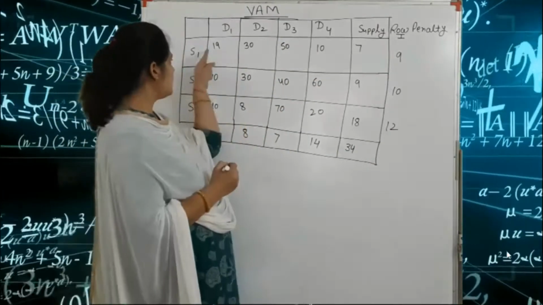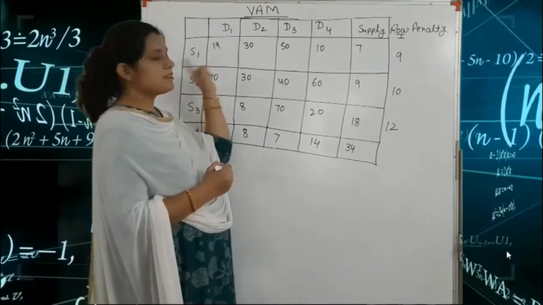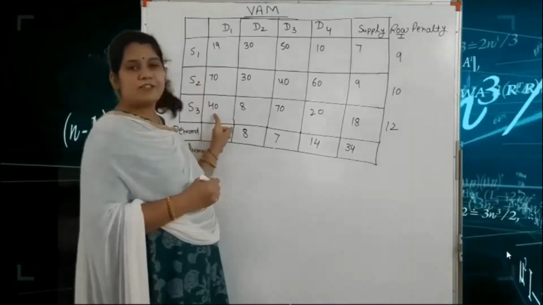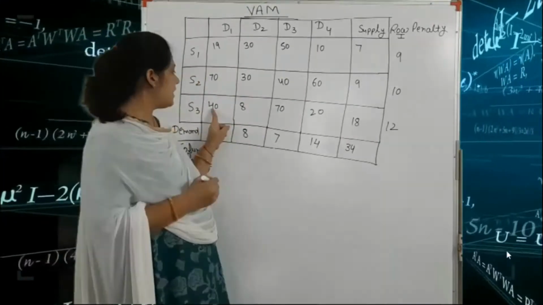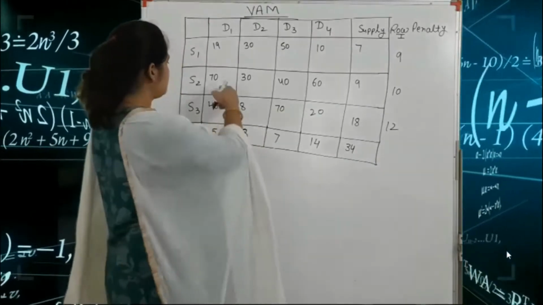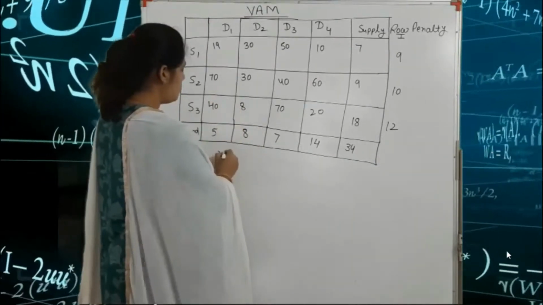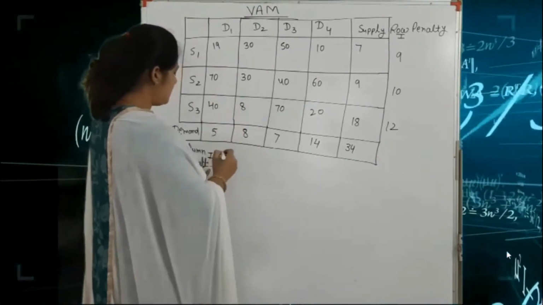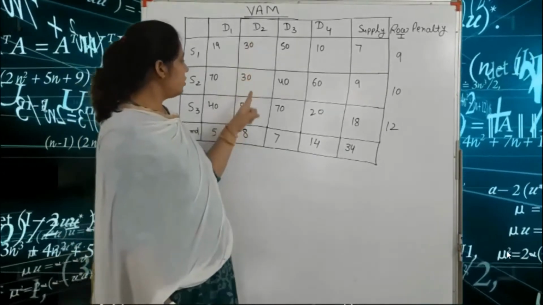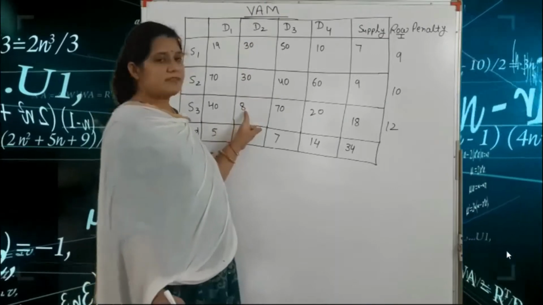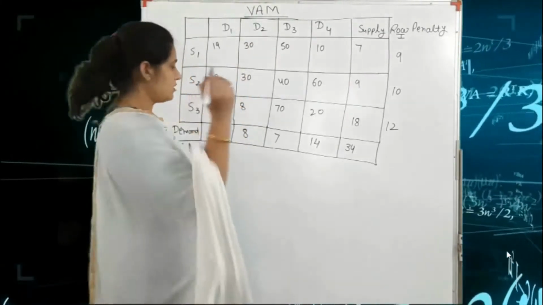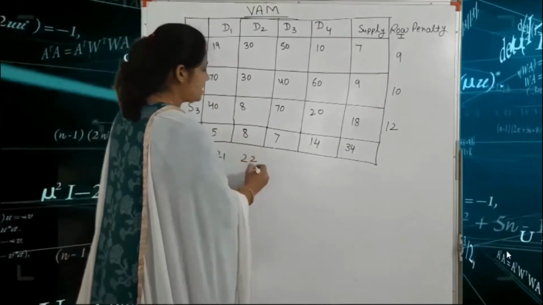After that, we find the column penalty, the process is the same. Here the first lowest value is 19 and the second lowest value is 14. So here we write 14 minus 19, equal to 21. This is our first column penalty. In the second column, our first lowest value is 8 and the second lowest value is 30. So 30 minus 8 is 22.